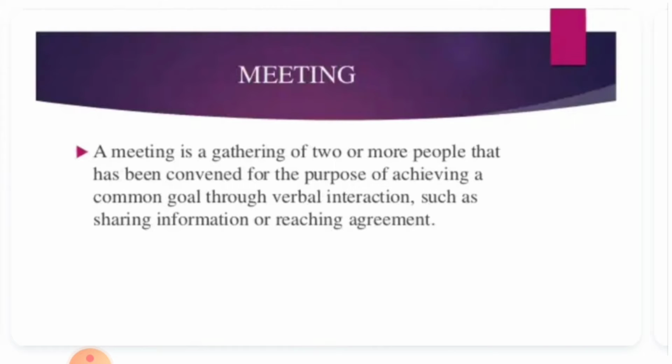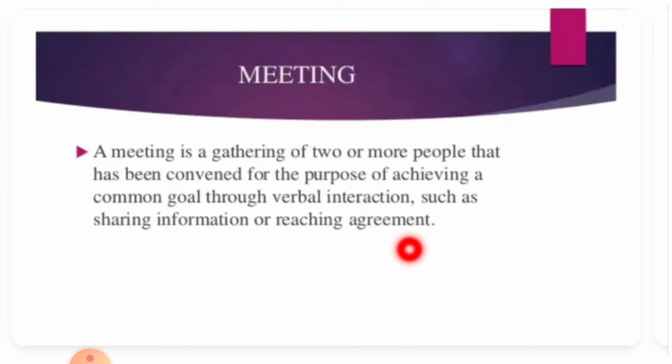So now we will see what is a meeting. First of all, we should know the meaning of a meeting. A meeting is a gathering of two or more people that has been convened for the purpose of achieving a common goal. So why do they convene a meeting? To achieve a common goal through verbal interaction. That point has to be noted clearly. Verbal interaction means talk, speech or conversation among them, such as sharing information or reaching agreement.